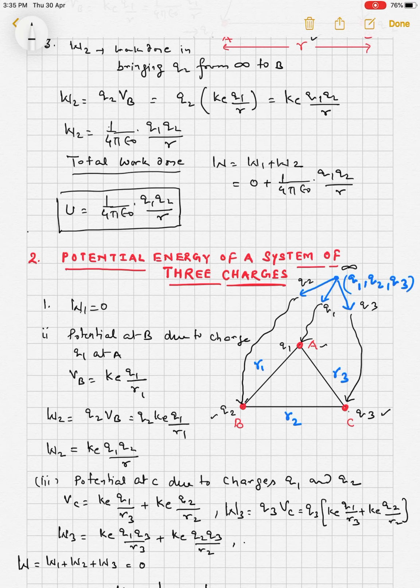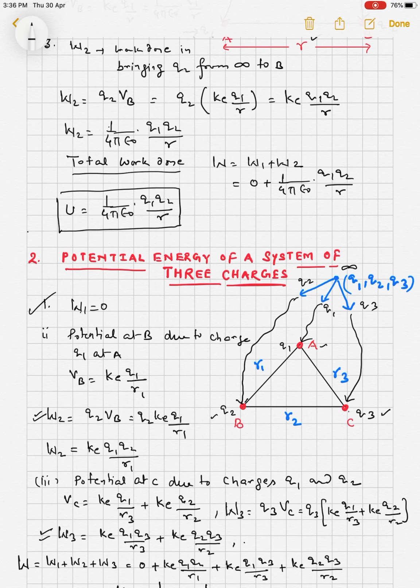W1 is 0, plus W2, which is Ke q1 q2 upon R1, plus W3, which is Ke q1 q3 upon R3 plus Ke q2 q3 upon R2.